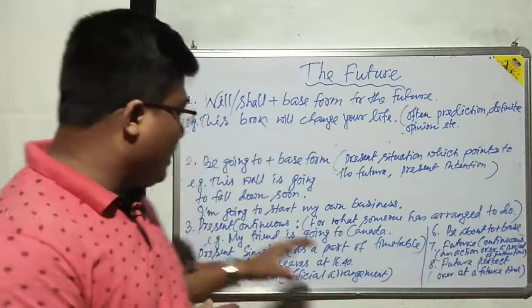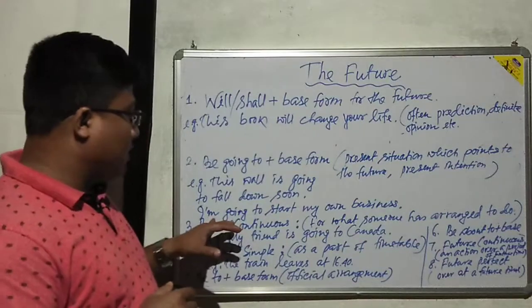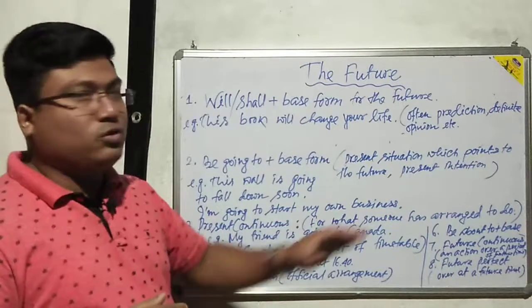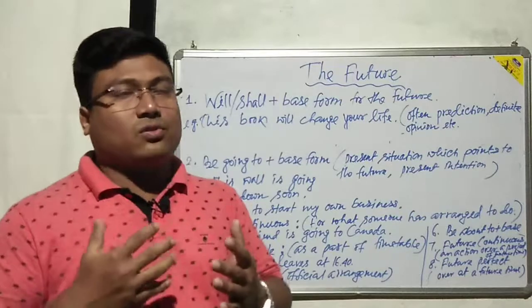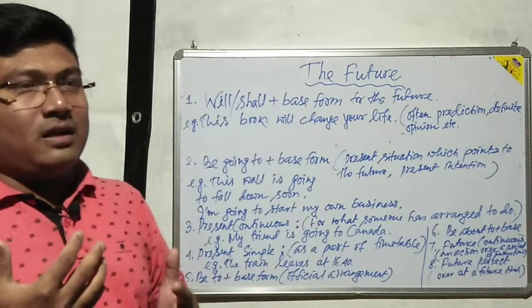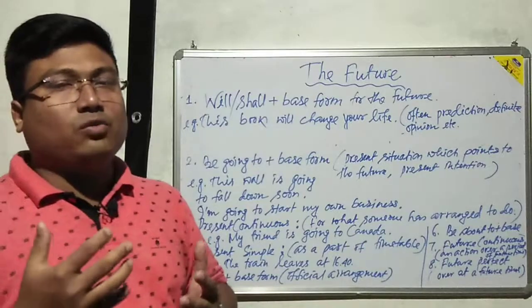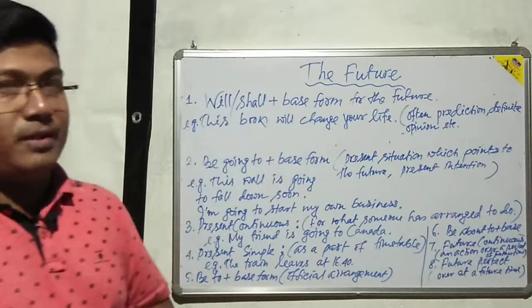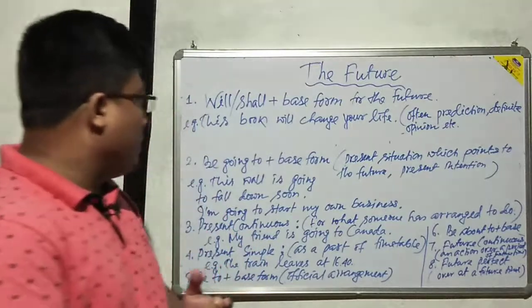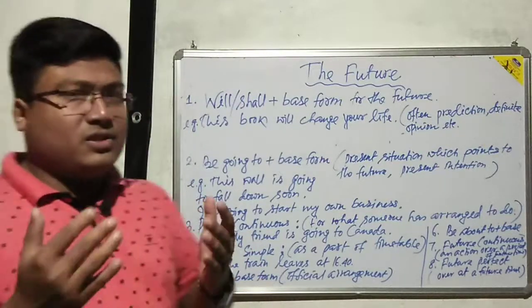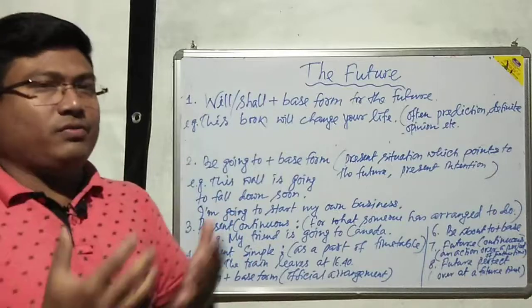For example, it may be my present intention is I am going to start my own business. I have given here this example. I am going to start my own business. This refers to that I am going to start my own business in future time. This will take place in future. And any present situation which points to the future.